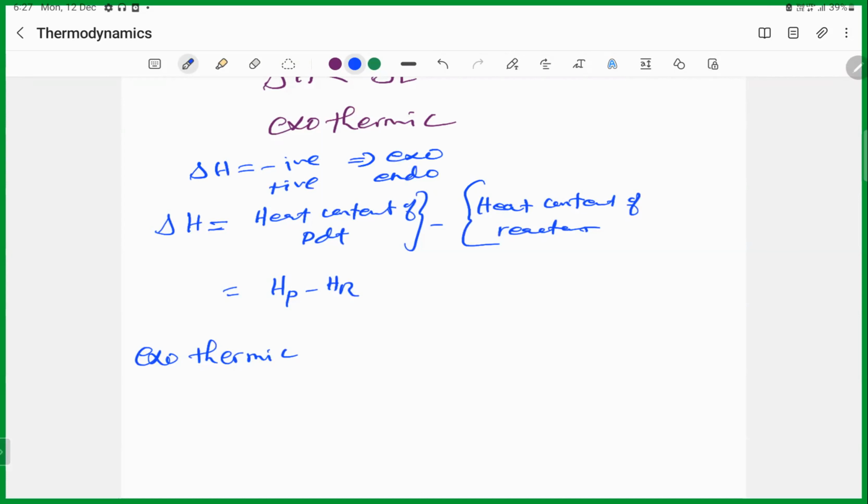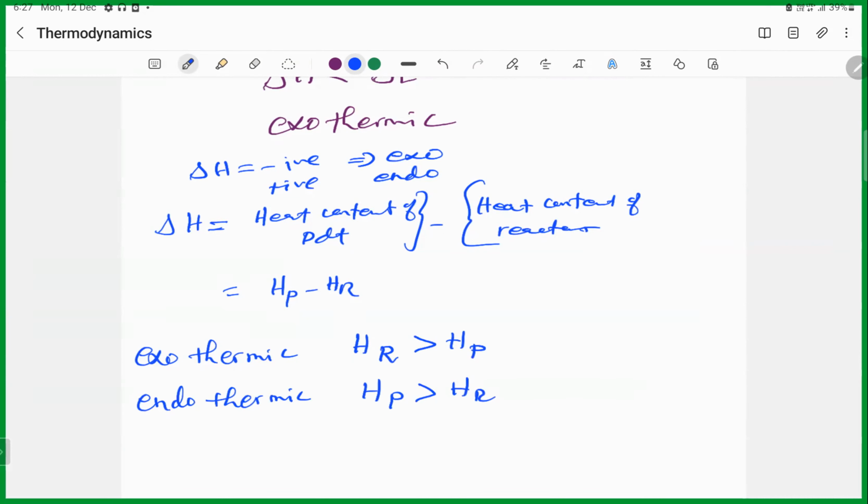Which one should be more for exothermic? Look at the equation. Reactant, sir. Very good. When the heat content of the reactant is more than the heat content of the product, then it would be exothermic. If it is endothermic, the product should have more heat content than the reactant.